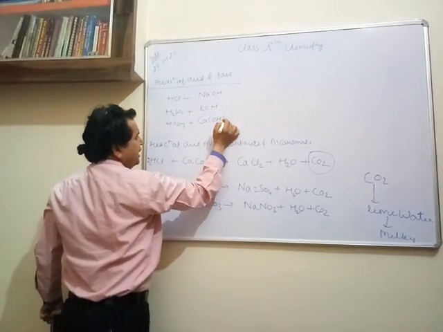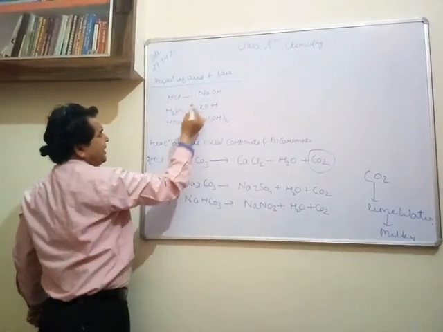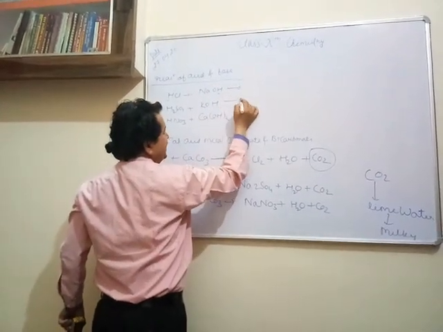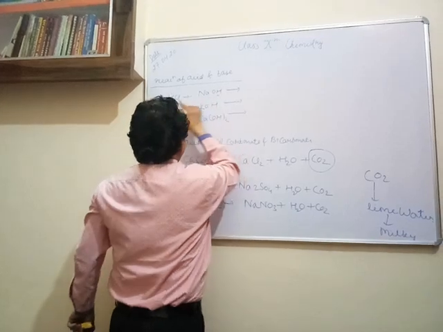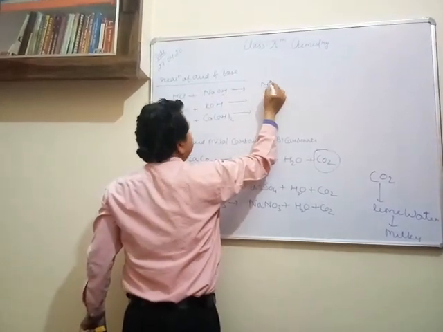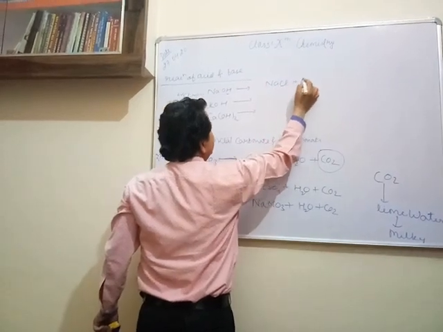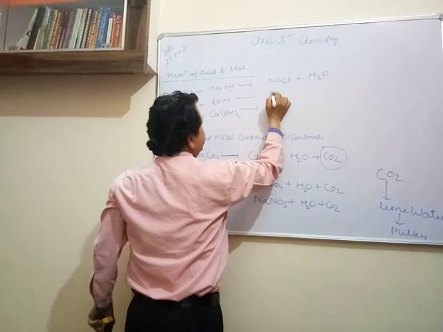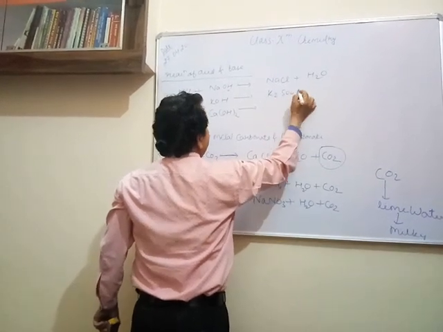So you all know what acid is. Acid gives H positive ion and bases give OH negative ion. That's why it's very simple to determine what are acid and what are base. Whenever acid combines with base, it forms salt and water, right? Here it will give K2SO4 plus water.